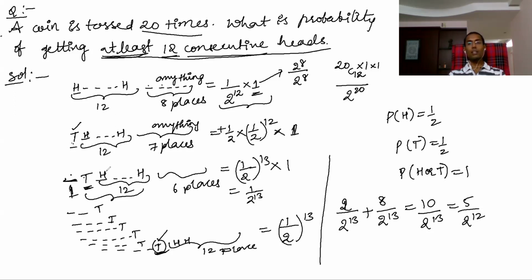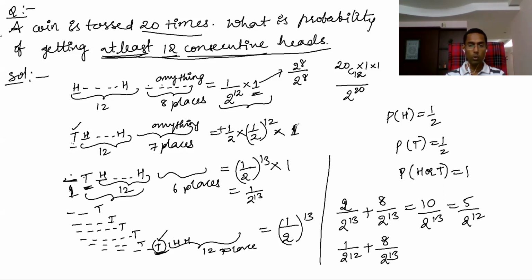So 8 cases came, plus the first case. So the total, if you observe, 10 cases came. Sorry, 9 cases came. So here the first case is always 1 by 2 to the power of 12, and the remaining 8 cases are 1 by 2 to the power of 13 each.